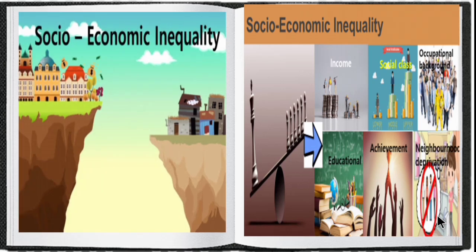And next one is socio-economic inequality. The inequalities prevailing in the society come under socio-economic inequality. For example, income or social class, occupational background, educational achievement, and the neighborhood, all these come under socio-economic inequality, the discrimination faced by a person in a society.